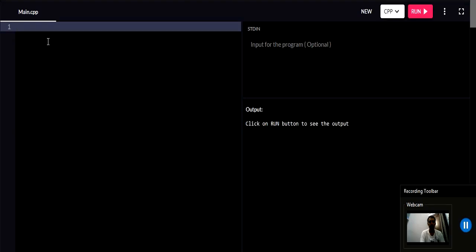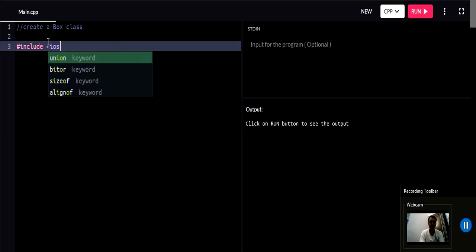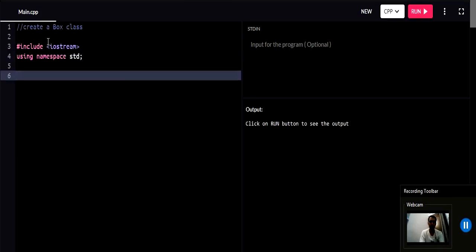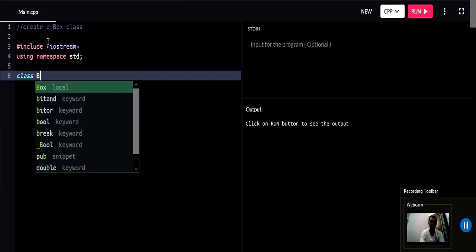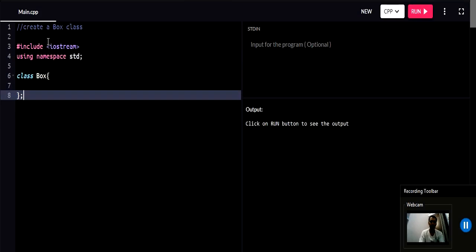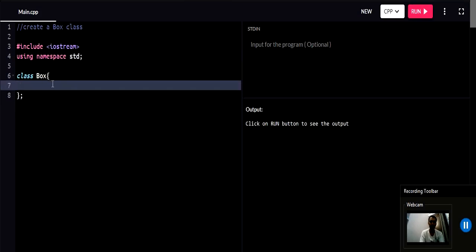Alright class, so let us write the code now. I'm going to create a box class, so comment here: create a box class. Include iostream, using namespace std. Now is the start of our class. Class Box, with B capital, then the opening brace, and this is the end of your class brace. Put a semicolon after the ending brace.